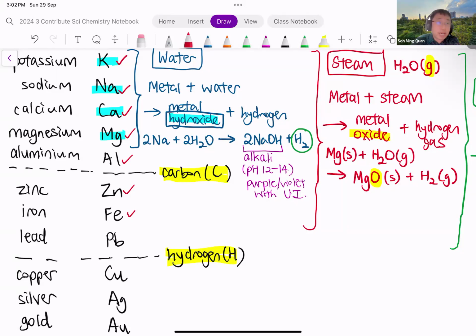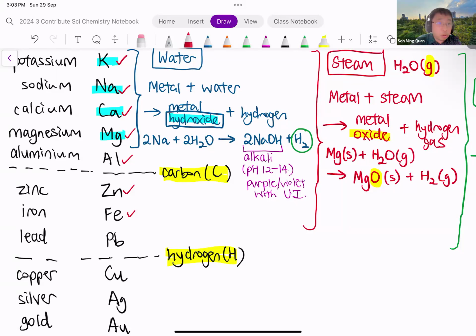Okay, so magnesium reacts with steam to form magnesium oxide and hydrogen. Zinc reacts with steam to form zinc oxide and hydrogen. Okay, now potassium also reacts with steam. Of course, potassium is the most reactive in the reactivity series here. However, we usually do not do the reaction of potassium with steam. The reason is because potassium reacting with steam is explosive. If the reaction is explosive, it is not safe to carry out, and therefore we do not do it.